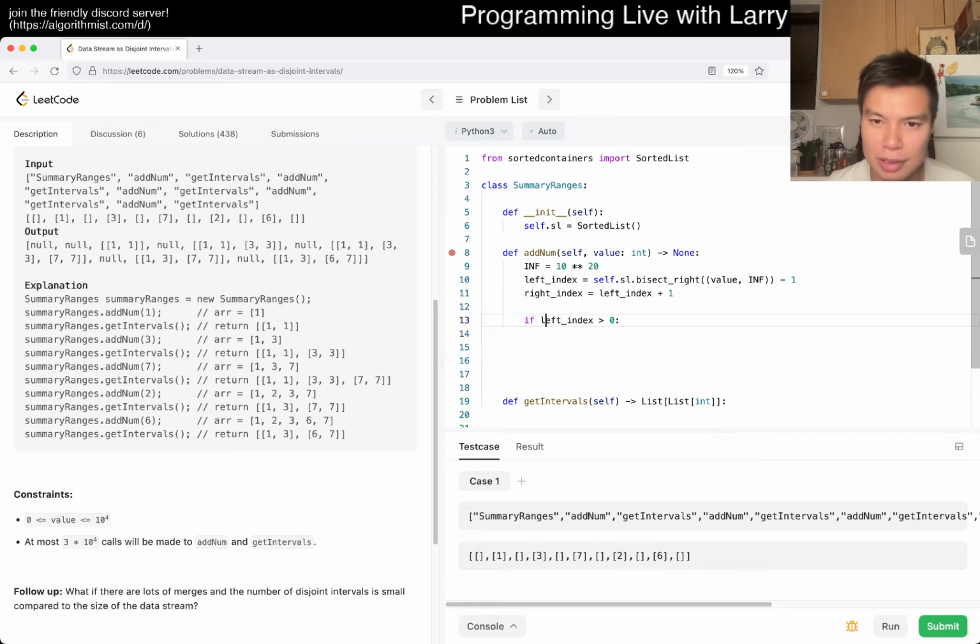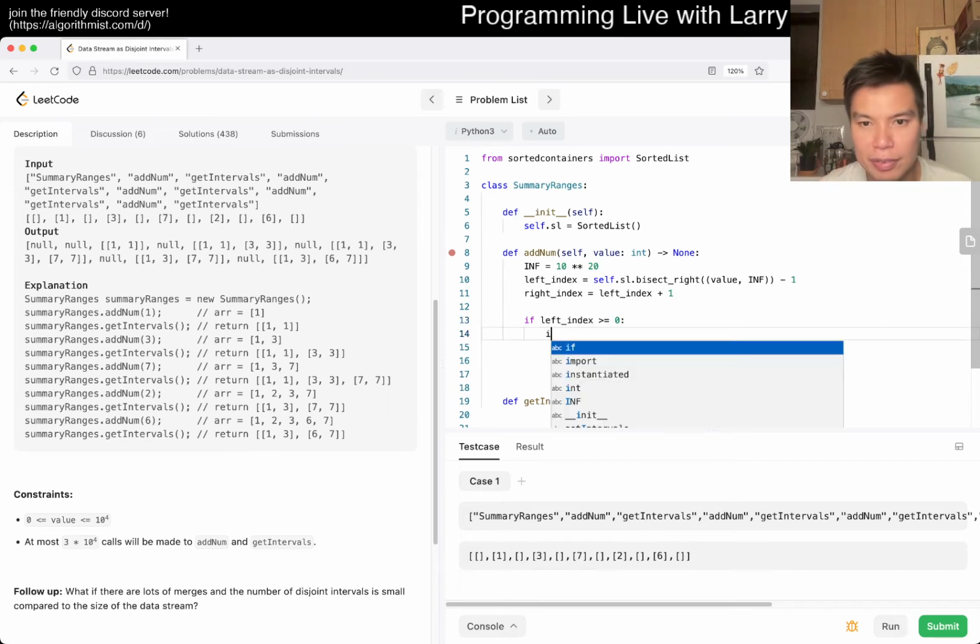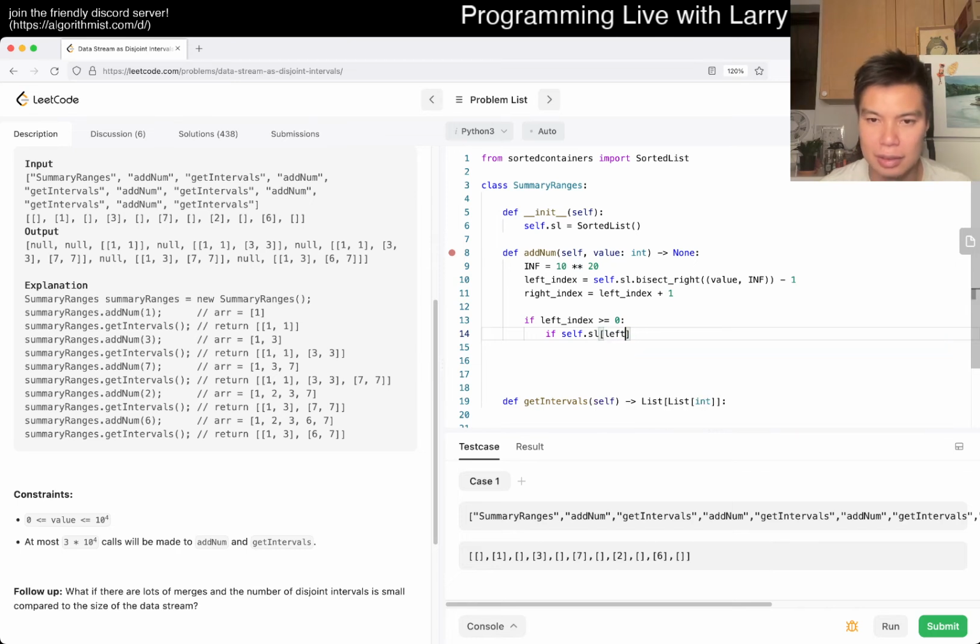So yeah, if this is greater than or equal to 0, meaning that it is in the thing, if sub.sl left index, so if the second index, if that number, or just write it the dumb way, why not? Left is equal to sub.sl left index, let's just be inclusive. If left of 0 is less than or equal to value left of 1, right? So that means that we're already included.